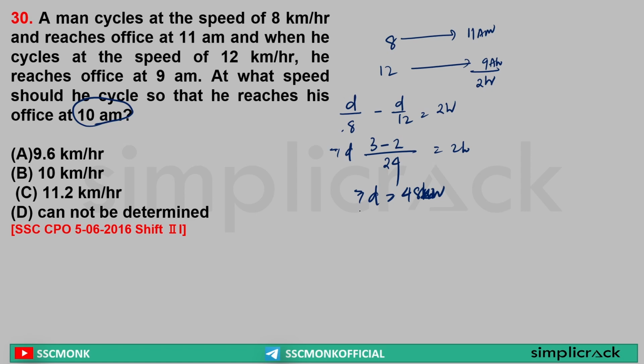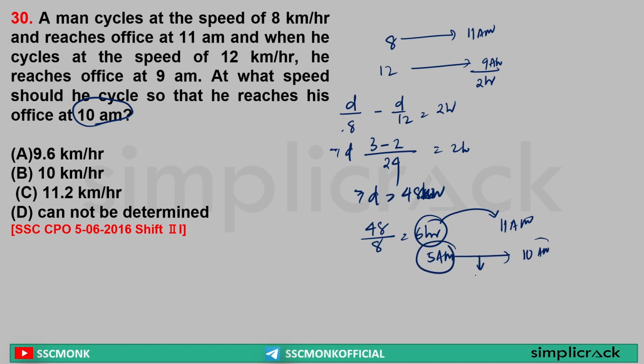Now, sir, the speed of the cycle was 8 km per hour. He covered 48 km. That means he took 6 hours. He took 6 hours and reached at 11 am. That means he started at what? 5 am. Sir, 5 am is the starting point. End point is equal to 10 am.